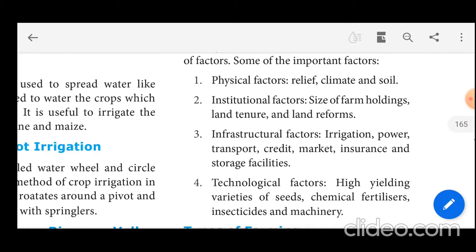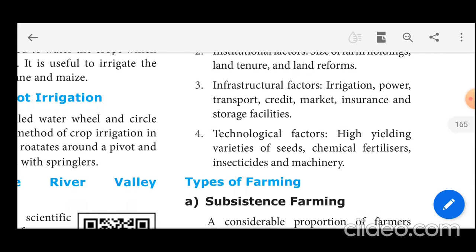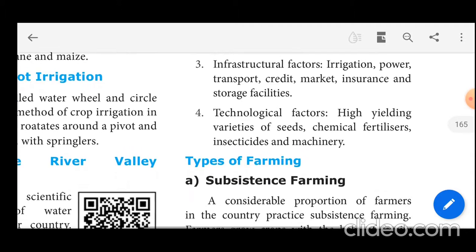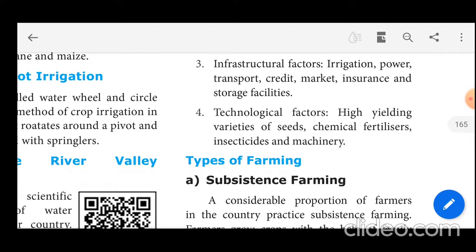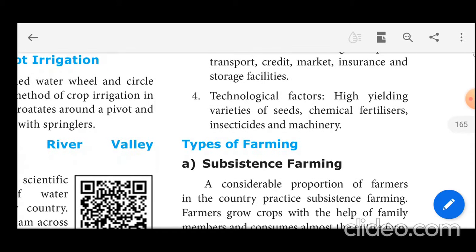Then infrastructural factors and technological factors. In the infrastructural factors, irrigation, power, transport, credit, market, insurance and storage facilities are all included. Technological factors mean that modern technologies are used: high yielding variety of seeds, chemical fertilizers, insecticides and machineries. These are the factors of agriculture.